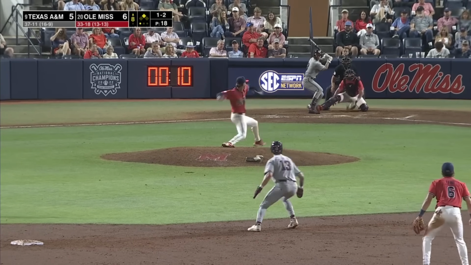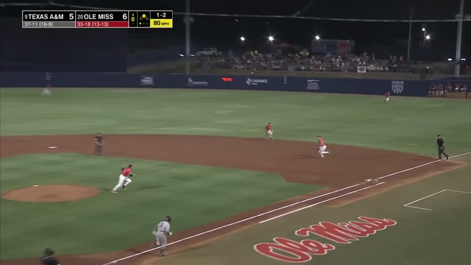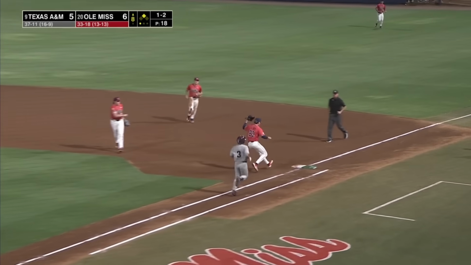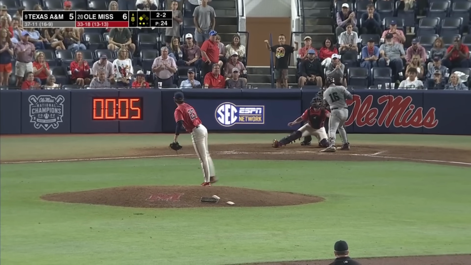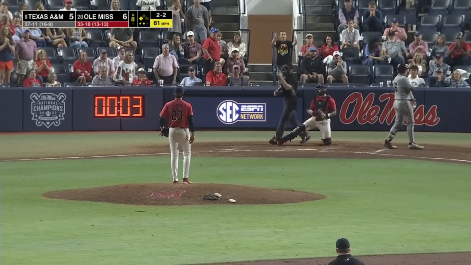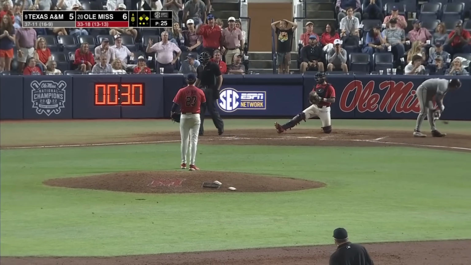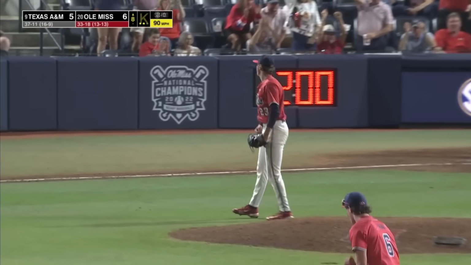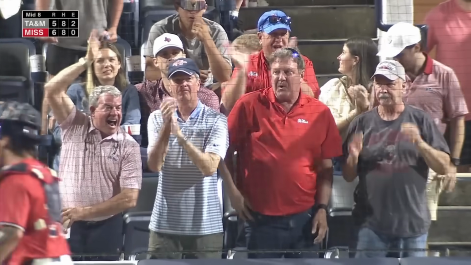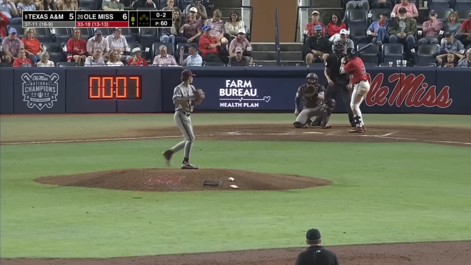One down with the runner in scoring position. Puts it in play. A high chopper to Furness at first, and he flips to Calhoun. His 25th pitch of the inning. And that hits Harrison. Runners on the corners. Swung on and missed. Texas A&M leaves the tying run stranded 90 feet away.